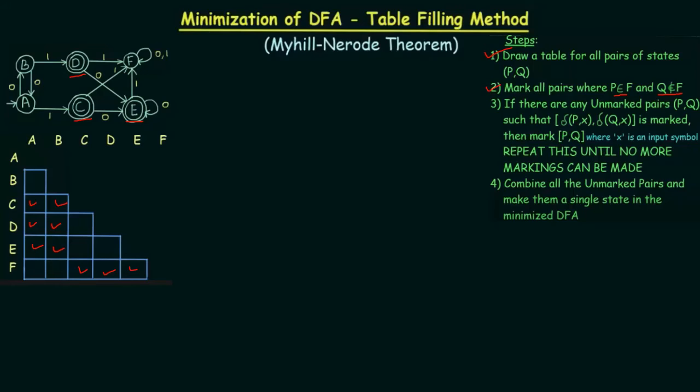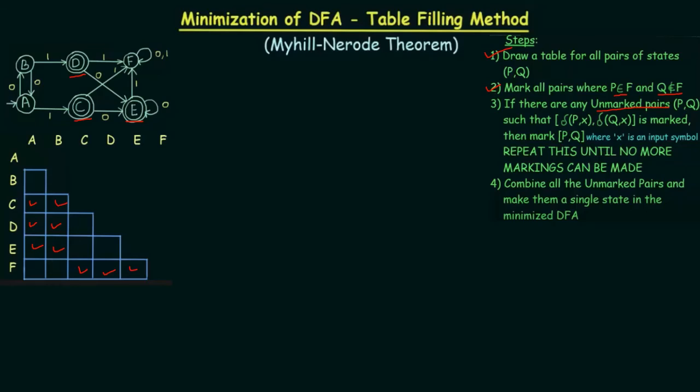For step 3, we need to look at if there are any unmarked pairs (P, Q) such that delta(P, X) and delta(Q, X) is marked, then mark (P, Q). Okay, so that means if the same transition is getting marked, only then you can mark these two together. Now we need to do that for unmarked pairs.